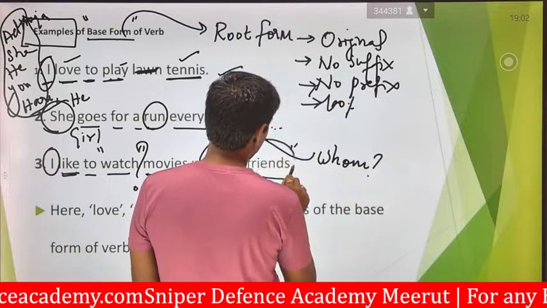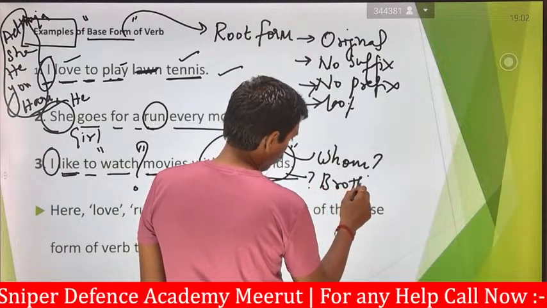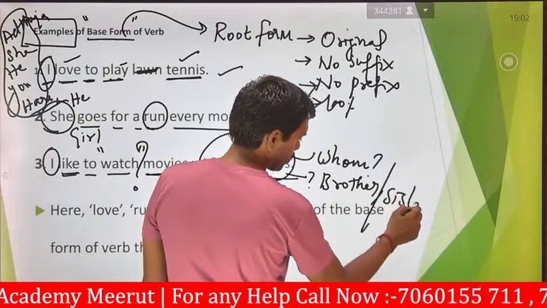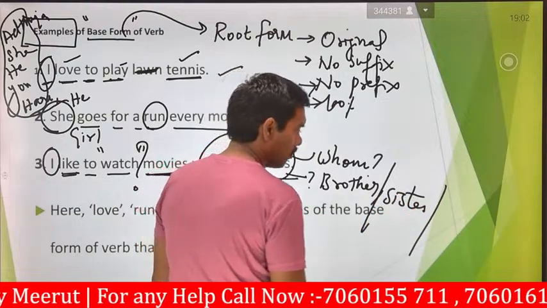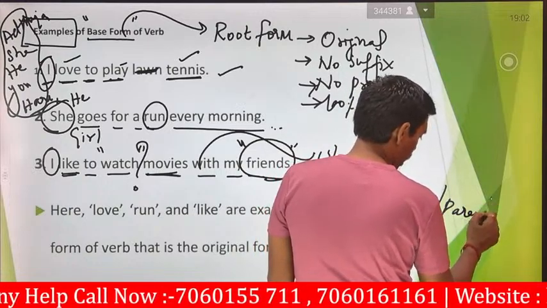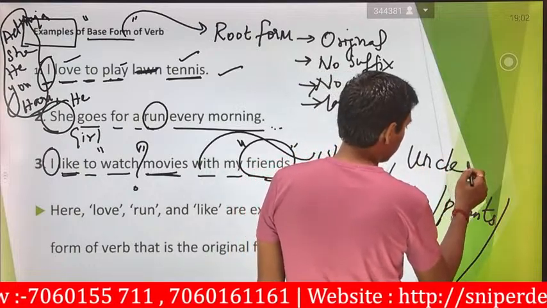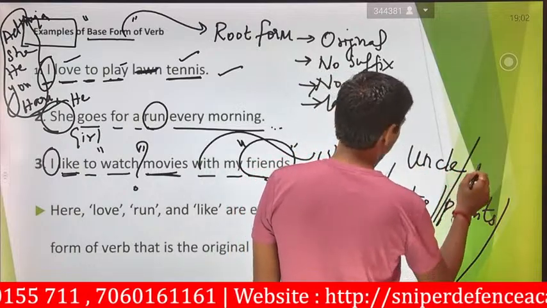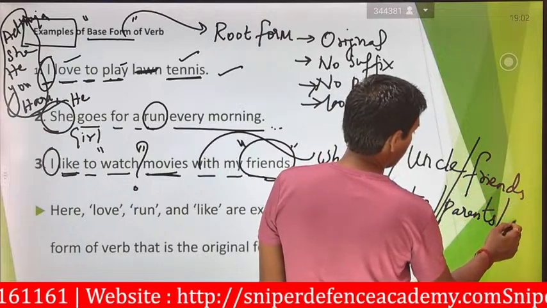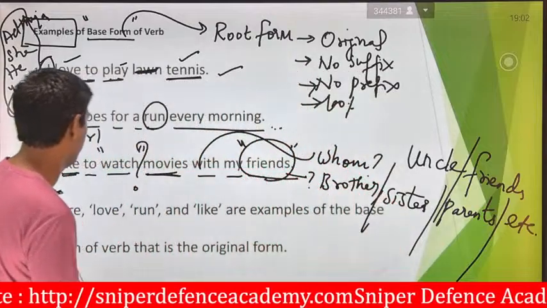With my friends. With my brother. I like to watch movie with my brother. I like to watch movie with my sister. I like to watch movie with my parents. I like to watch movie with my uncle. Or I like to watch movie with my friends. Okay, so it will go on like this. So you can change it as you like.